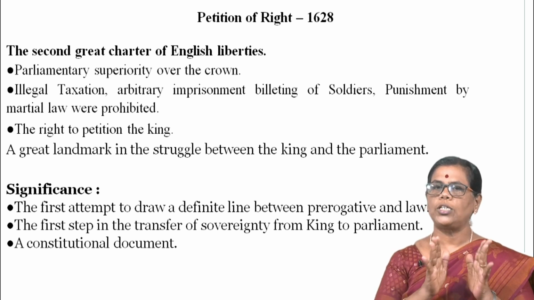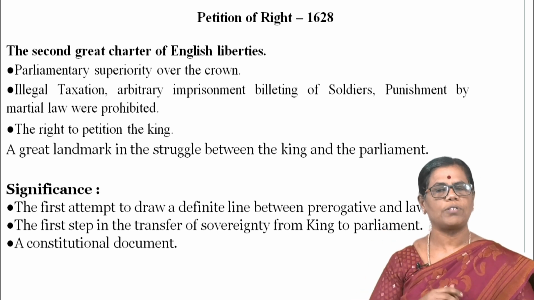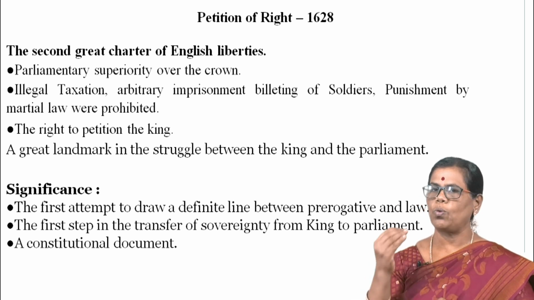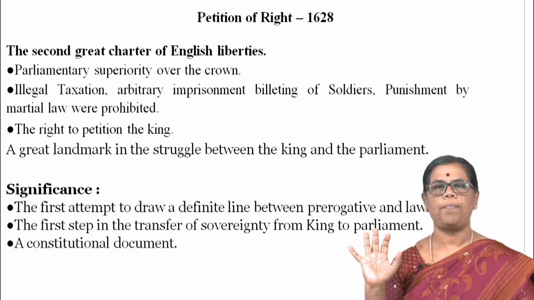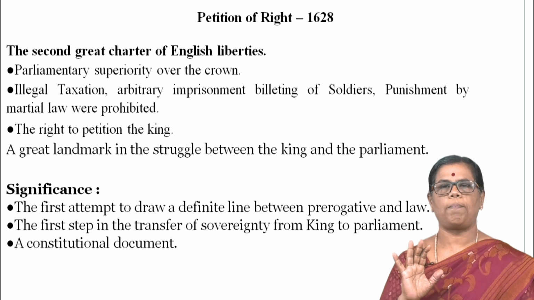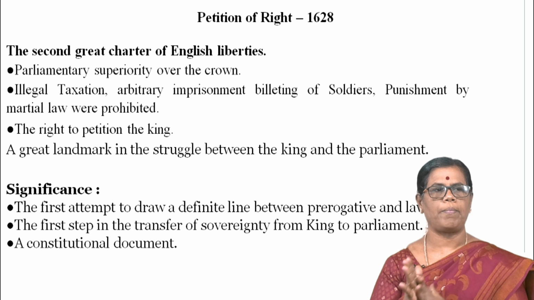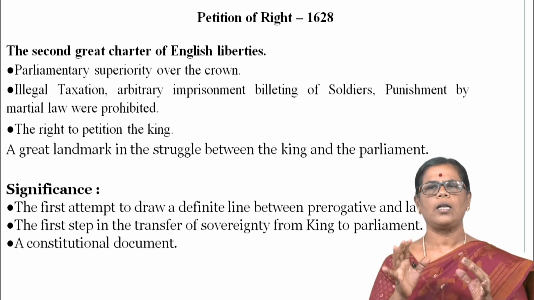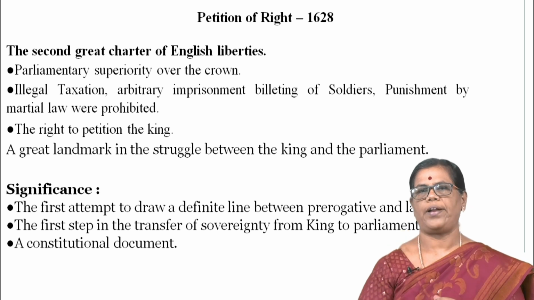No one can imprison anybody. And the billeting of soldiers means what? The soldiers should not be kept in a room without their permission. And martial law, that is punishment by martial law. These are the things that were prohibited by the Petition of Right.